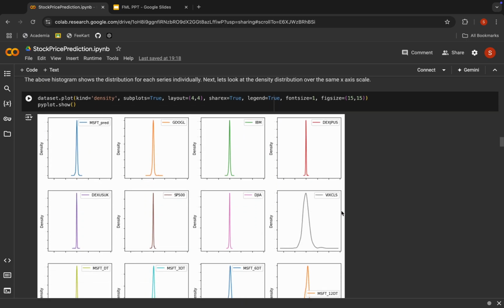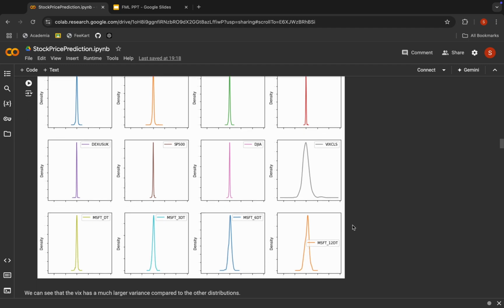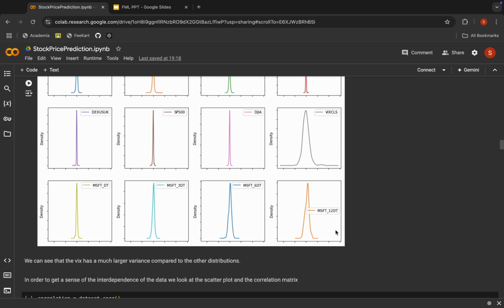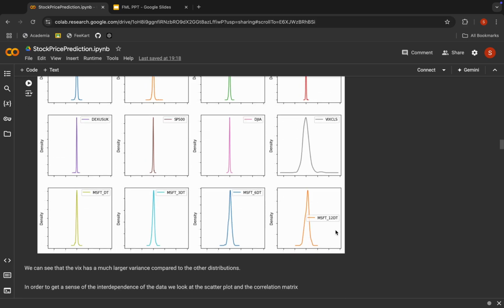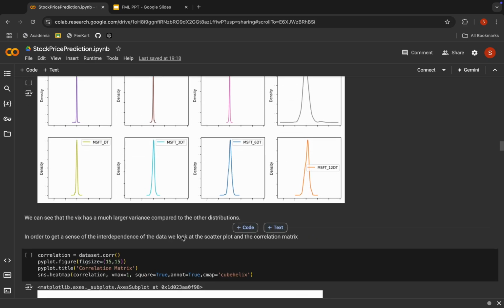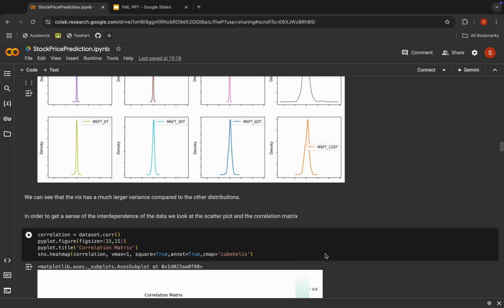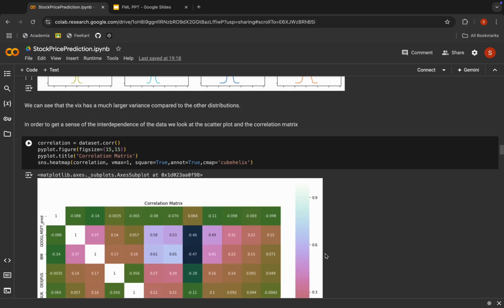Then we plot the density plot for the above price movement. As you can clearly see, the VIX index has the largest variance compared to other distributions. In order to get the interdependence of the data, we look at the scatter plot and the correlation matrix.